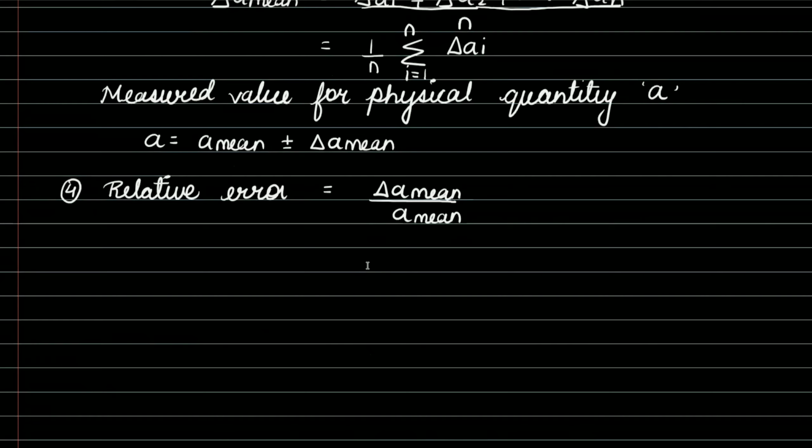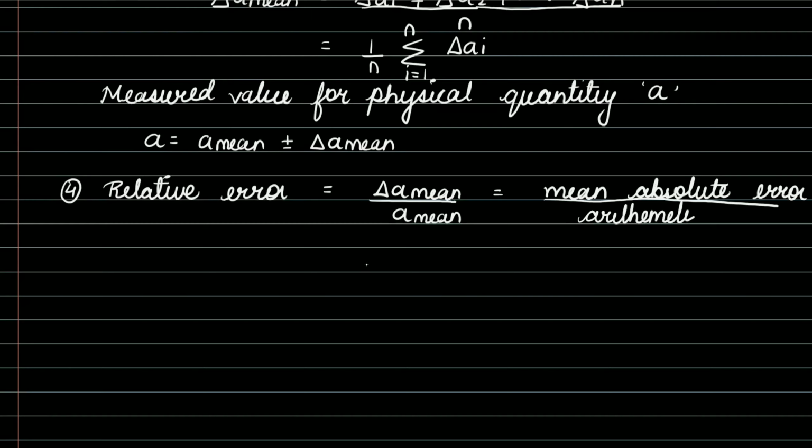Hence, the relative error is the ratio of the mean absolute error to the arithmetic mean.